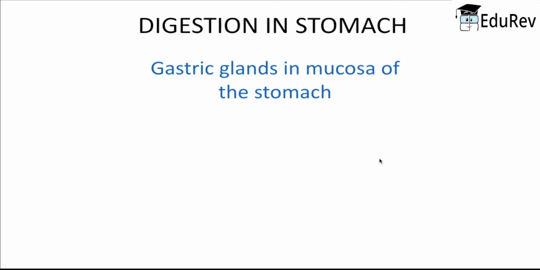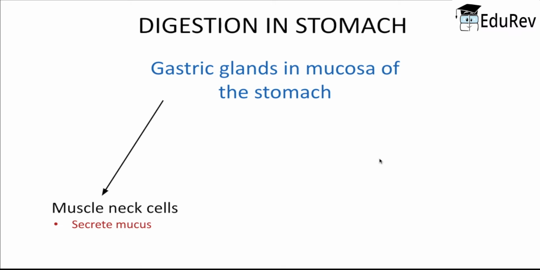After the bolus has reached our stomach, the second site of digestion becomes what? Our stomach. Our stomach has different kinds of gastric glands present in the mucosal layer. The first one is the mucous neck cells, which help in the secretion of mucus.